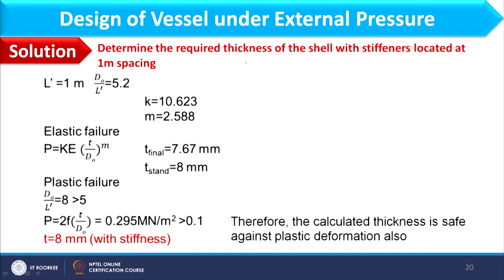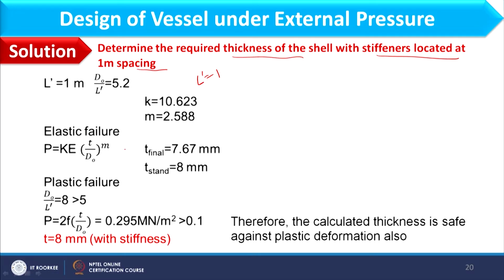Let us discuss the computation of required thickness of shell with stiffeners which are located at 1 meter spacing. So, when stiffeners are located at 1 meter spacing, it means that effective length would be 1 meter in this case. So, dO by L dash comes as 5.2, okay.